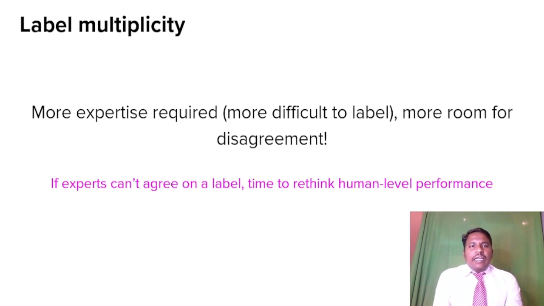And then label multiplicity: more expertise required actually. This is where the main thing is. More expertise, more difficult to label. More room for disagreement. If experts can't agree on a label, time to rethink human level performance. That's where the labeling multiplicity comes in, where more expertise is required.